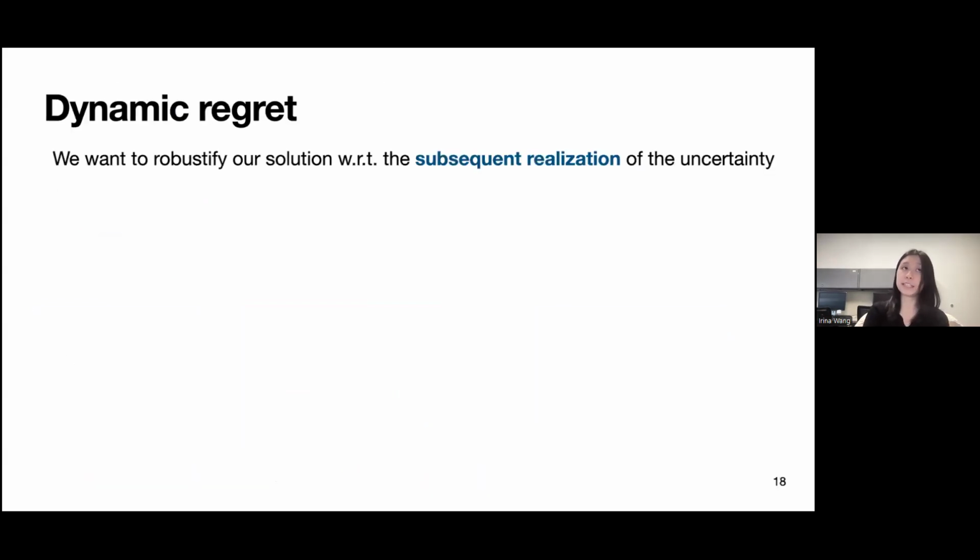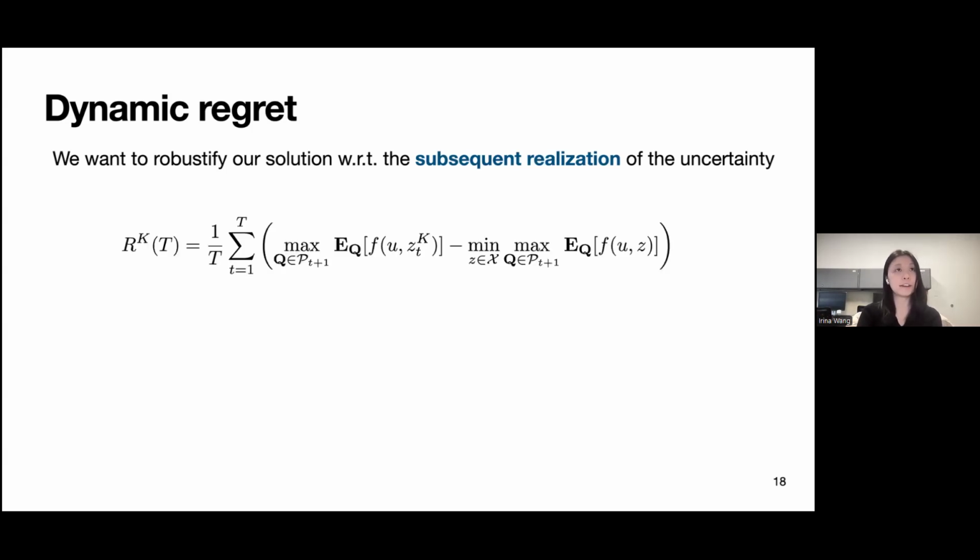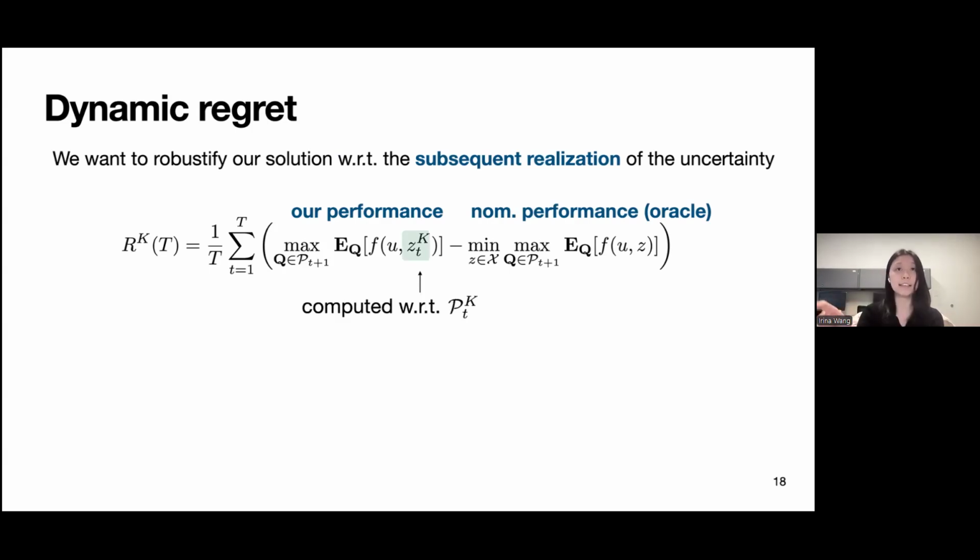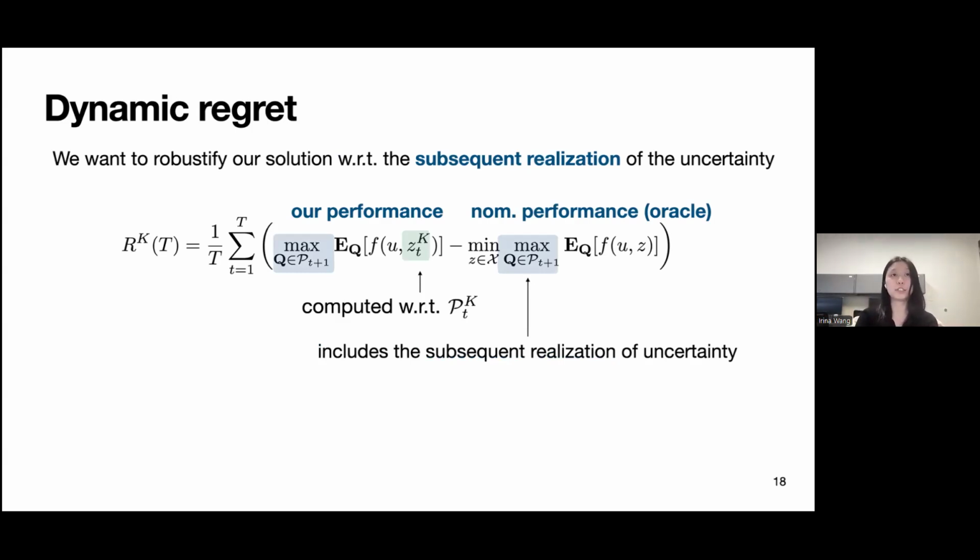So dynamic regret is that we want to robustify our solution with respect to the subsequent realization of the uncertainty. So we're defining the regret as this formulation where we're comparing our performance on the left-hand side with respect to the nominal performance with respect to an oracle that knows information from one step ahead. So essentially, our solution ZK is going to be computed with respect to the ambiguity set PK at time t, and then we're finding the uncertainty U with respect to the ambiguity set that includes the subsequent realization of the uncertainty, and of course includes all the data points. So this is not PK, this is P.